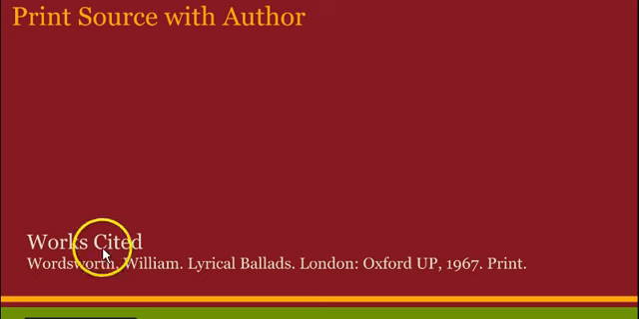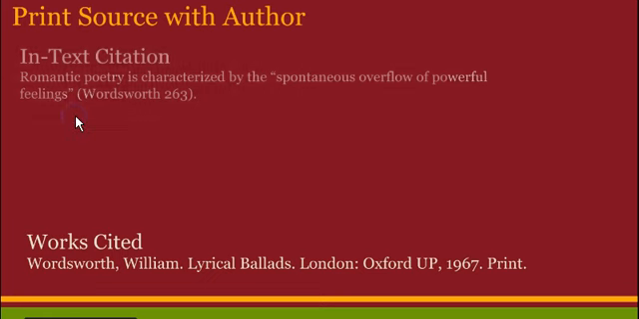The first one, from the works cited page, we have a book by William Wordsworth. The in-text citation would look like this. We have a quote from his book, and then you close the quote, put a parenthesis, author's last name, page number, close parentheses, and then the period. So inside the parentheses is only the author's last name and the page number. The quotation mark is back here by your quote, and the period goes outside on the other side of your in-text citation.